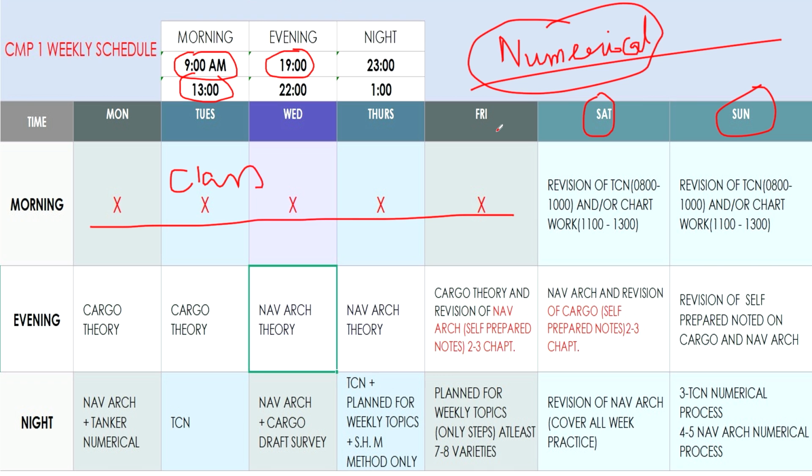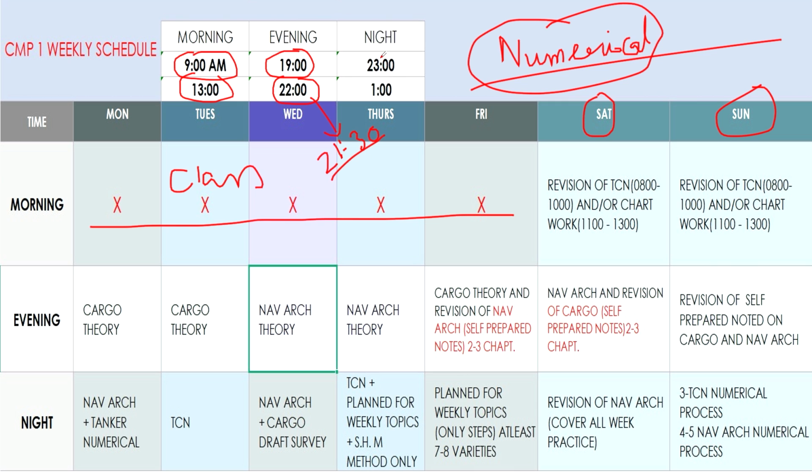1900, let's suppose you come back from your class at 1800 and you freshen up, and at 1900 you are with your book only. So 1900 to 2200 you must study. If you depend on others for food, or you are cooking, then at 2130 you can make it. But at 1900 you must be at your study table, or on your bed, with the books. Okay? You do not miss this time.